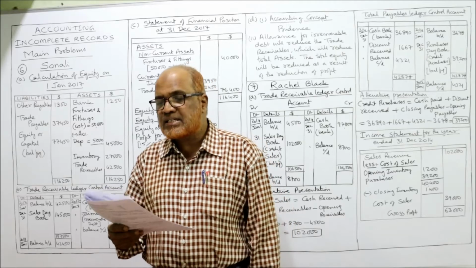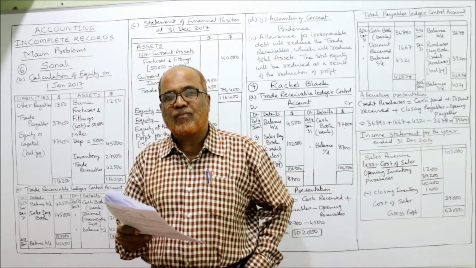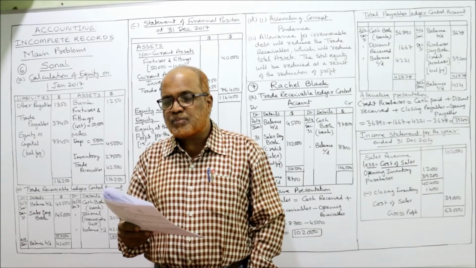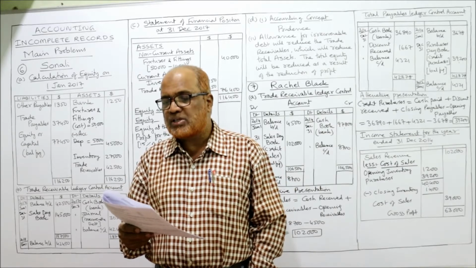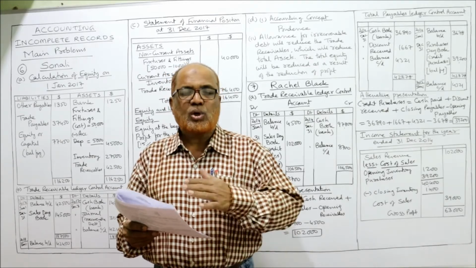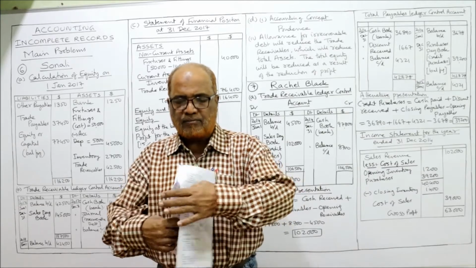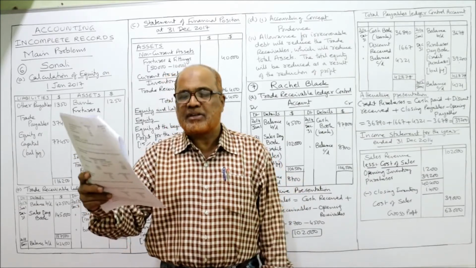And D point. State clearly the concept applied for creating the provision for irrecoverable debt and explain how the statement of financial position is affected by the provision for irrecoverable debt. So A, B, C, D, 4 questions are there. One by one we'll attempt. The first question, A bit.